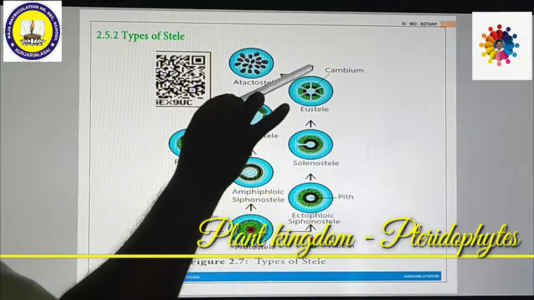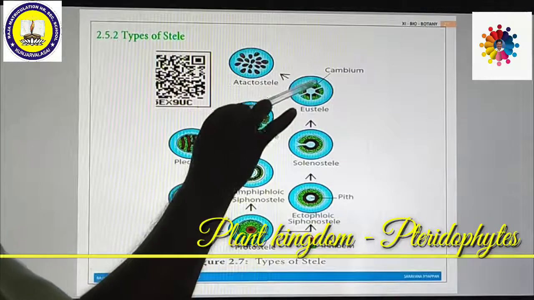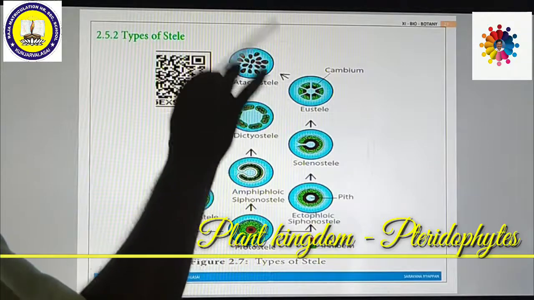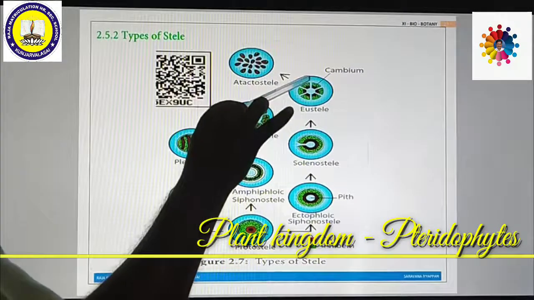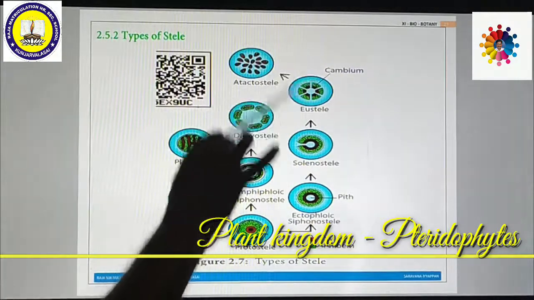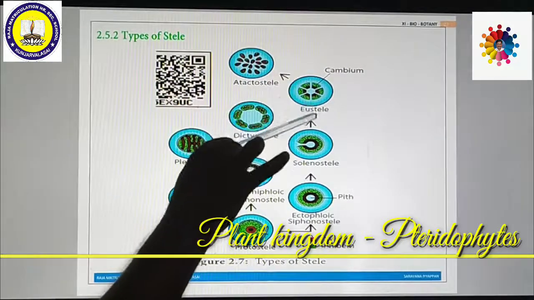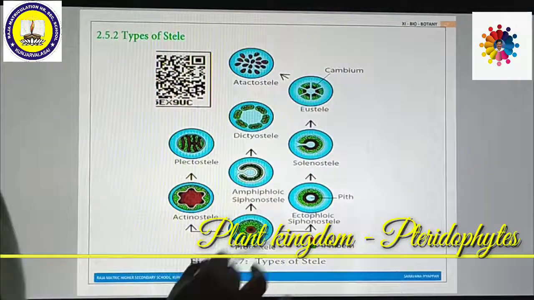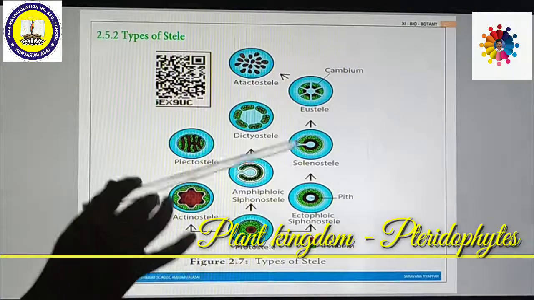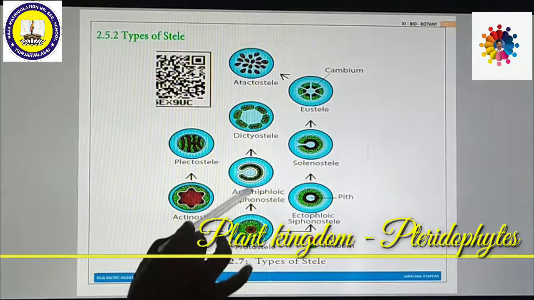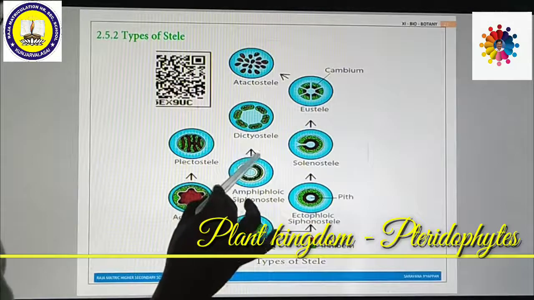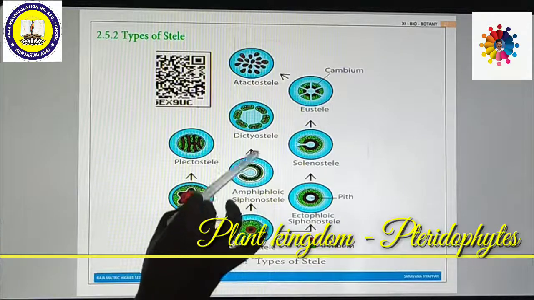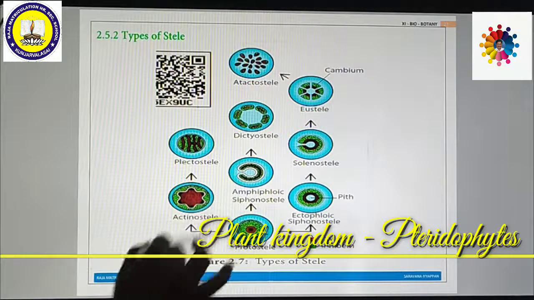If it breaks down at many places to form separate vascular bundles, with xylem toward the center and phloem toward the periphery, separated by cambium in the middle, then these plenty of vascular bundles around the pith will be called eustele. Another group of siphonostele, where both the outer and inner side of the xylem is surrounded by phloem, is called amphiphloic siphonostele.